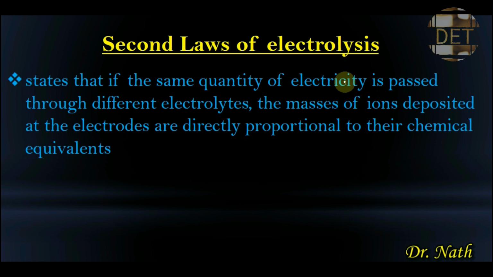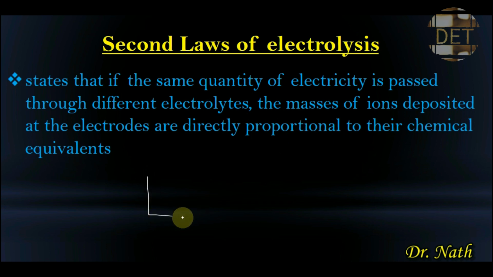Faraday's second law of electrolysis states that if the same quantity of electricity is passed through different electrolytes, the masses of the ions deposited at the electrodes are directly proportional to their chemical equivalent. So the law states that if the same quantity of electricity is passed through different electrolytes, the masses of ions deposited at the electrodes are directly proportional to their chemical equivalent.